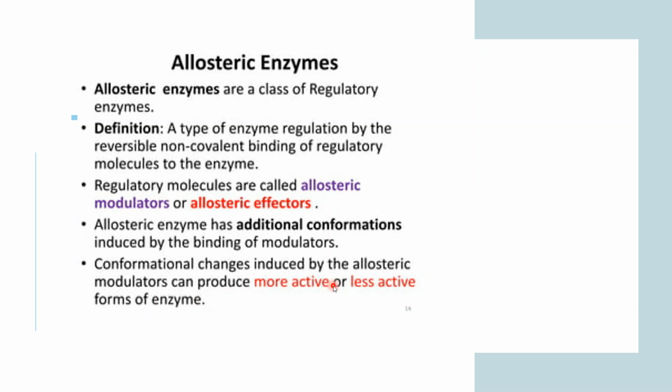Or if the modulator binds to the allosteric site and turns the active site in such a way that it is no longer capable of binding the substrate, then it is known as negative modulation. So based on the effect the allosteric enzyme is producing, it is a less active or highly active enzyme.